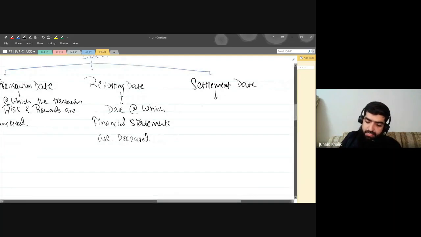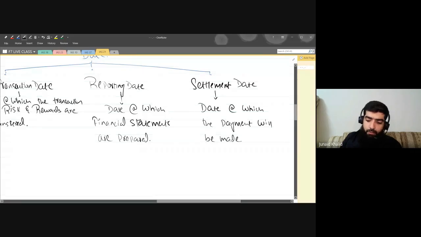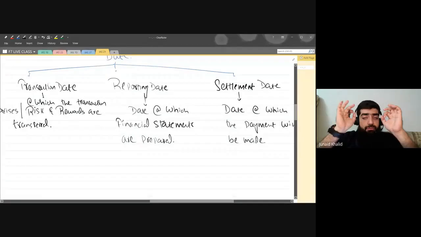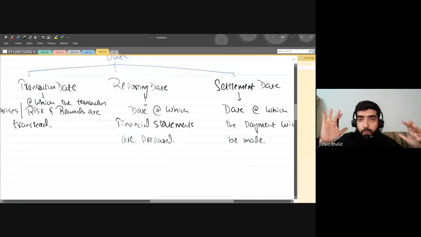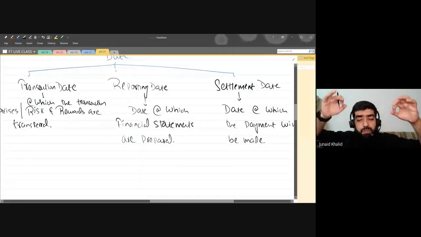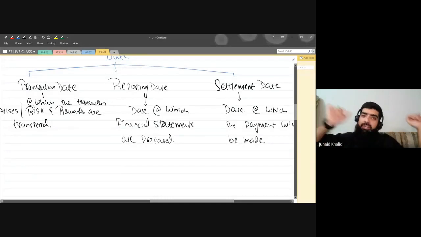Settlement date is the date at which the payment will be made. Now, these are the three important dates, and seriously speaking, we will be doing the accounting treatment on these three different dates. That is the crux. That is the simple treatment we'll be doing.